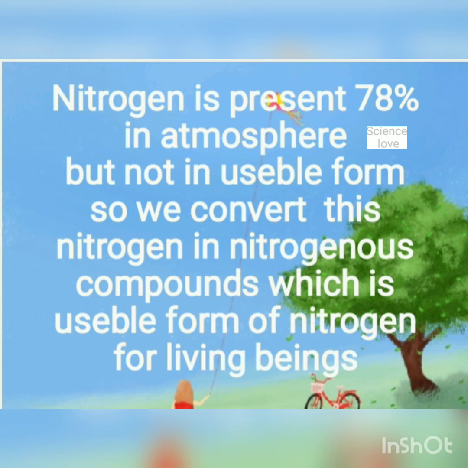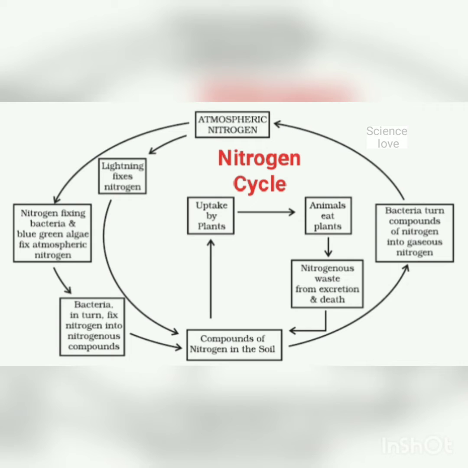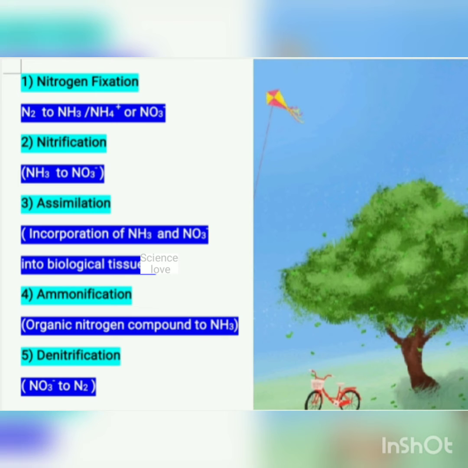For this we have to convert nitrogen into nitrogenous compounds, which are the usable form of nitrogen for living beings. In nature, the nitrogen cycle is responsible for converting atmospheric nitrogen into usable nitrogenous compounds for living beings. So let's start the nitrogen cycle. The nitrogen cycle completes in 5 steps, in which the first step is nitrogen fixation,